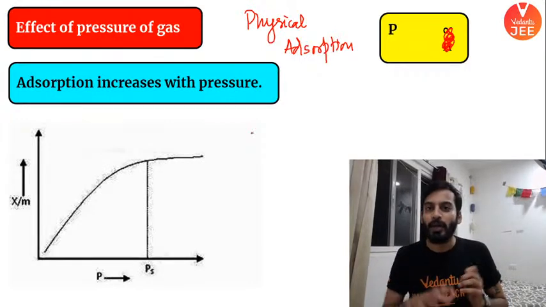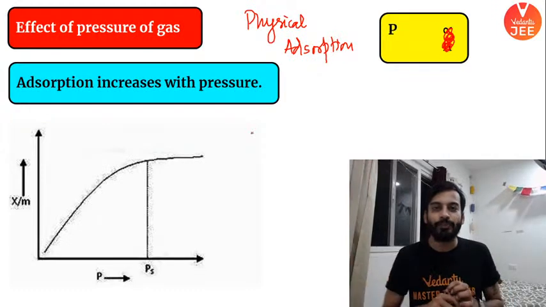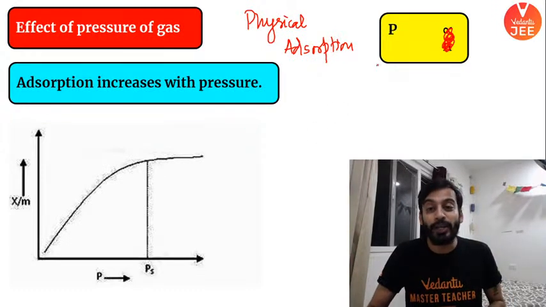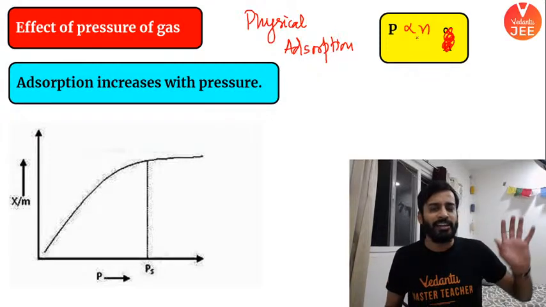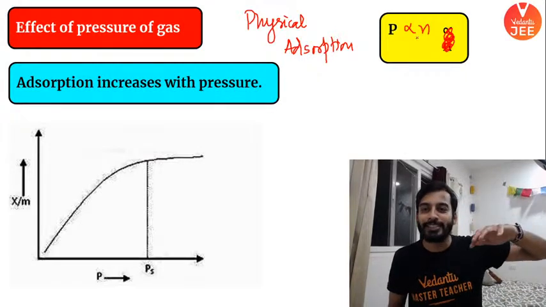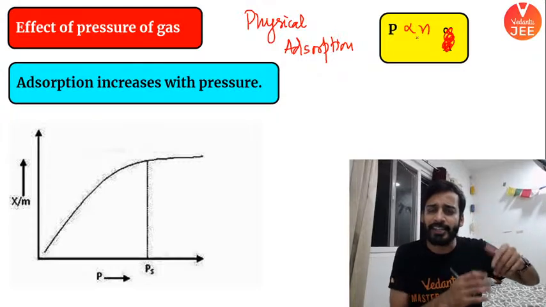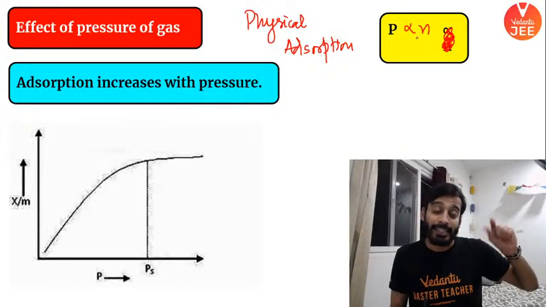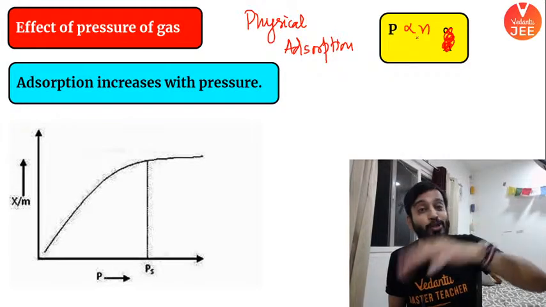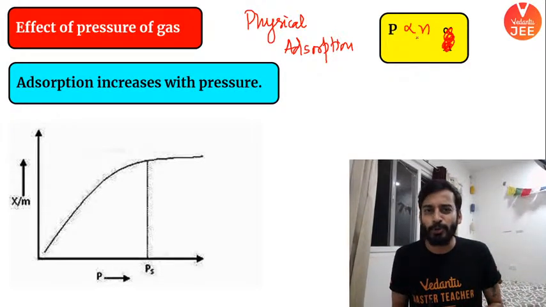Let me tell you, now you tell, imagine there is a wall. You guys know PV is equal to nRT. Pressure is directly proportional to number of moles, right? If I throw a gas which is having 10 moles, let's say in a particular gas there are 10 moles, same gas, if I throw 100 moles of it, where would adsorption be more?